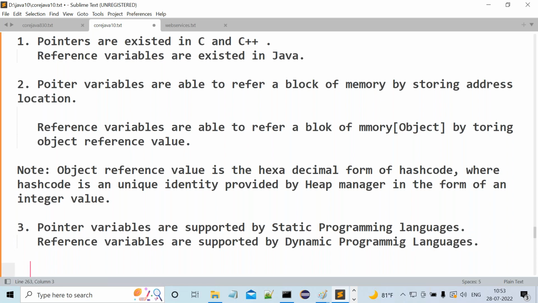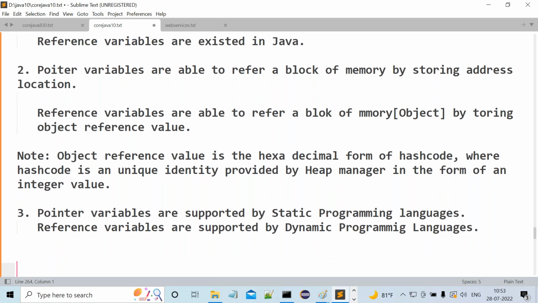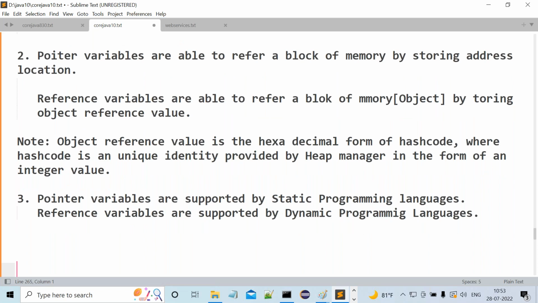Observe carefully. And one more point I can say, which I already included previously. Pointers are supported by platform dependent programming languages, but reference variables are supported by platform independent programming languages. That point we can include if you want, but I already discussed it here. So overall, these are the main differences we can understand clearly.